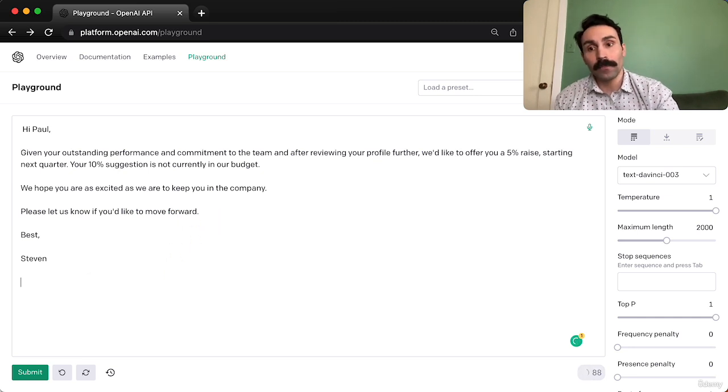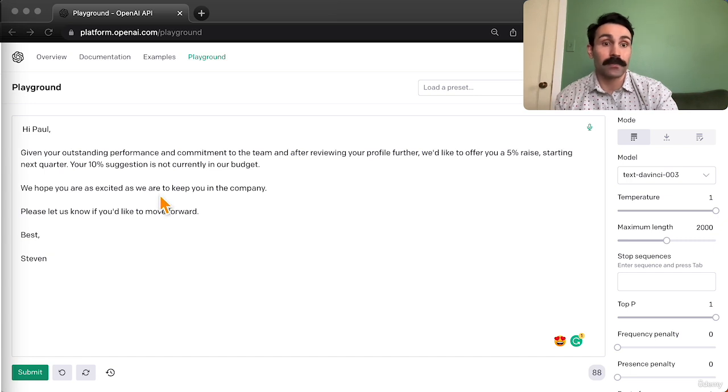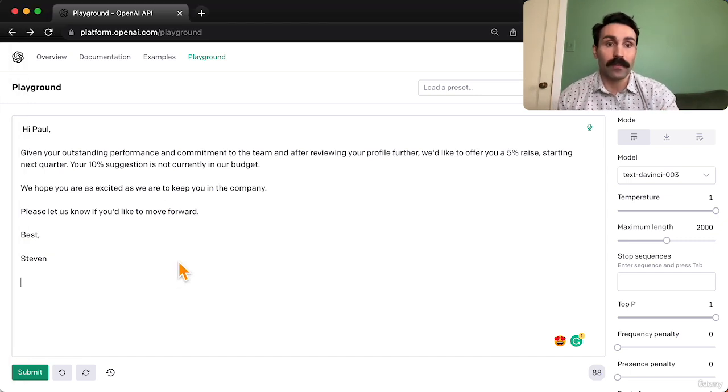All right, so this can be kind of frustrating to get, right? Because they kind of lowballed you. You asked for 10% and they gave you 5. And the raise wouldn't even be starting immediately. It would be starting next quarter. So, how do you push back? How do you even start negotiating something like this? You could just reply on your own and say, "No, I want 9% at least."